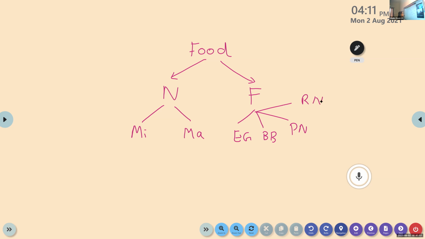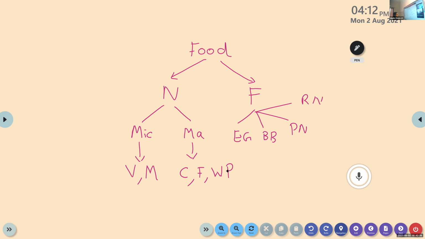Then Sanjana. For micronutrients, vitamins and minerals. Then for macro, carbohydrates, fats, water, and protein.